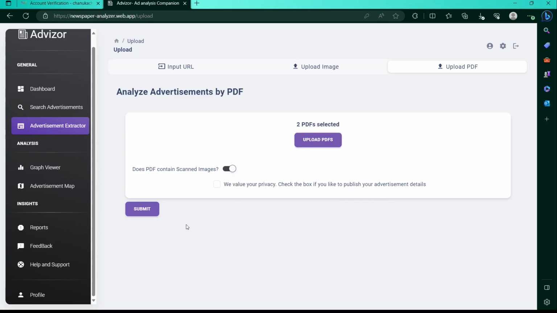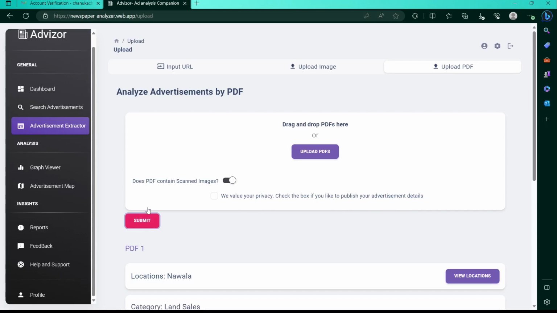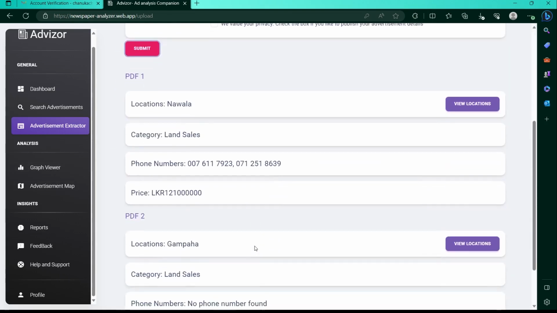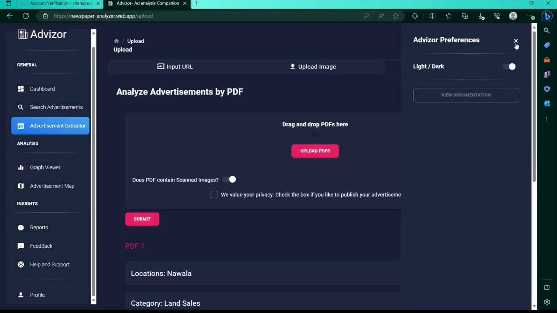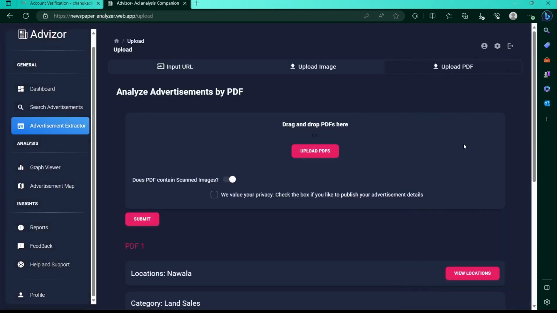Here, if you have scanned images in the PDFs, you have to tick this box for more accuracy and performance. By the way, you can switch the theme anytime by clicking the configuration button on the navigation bar.